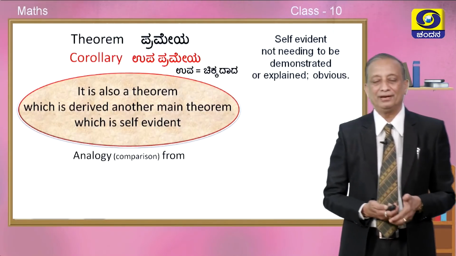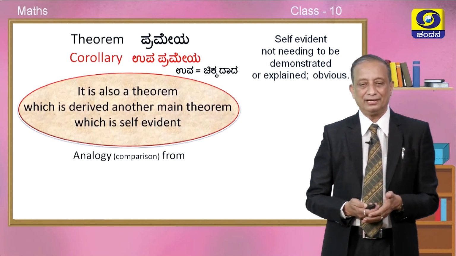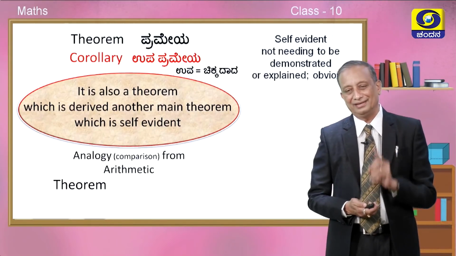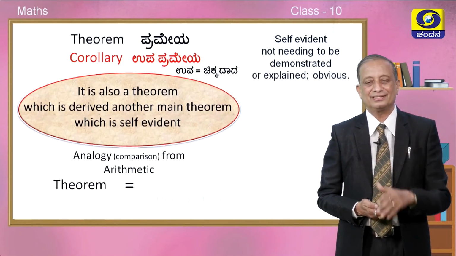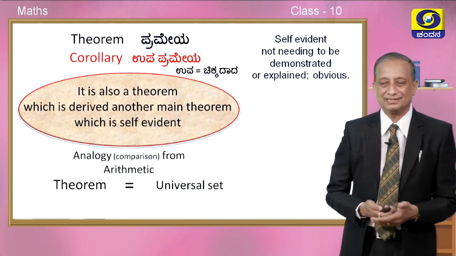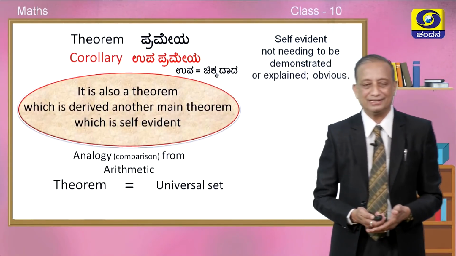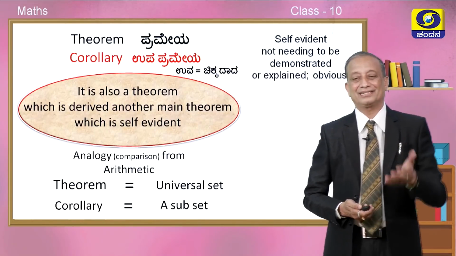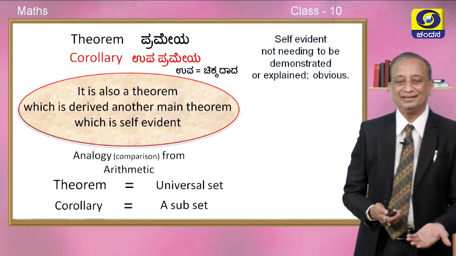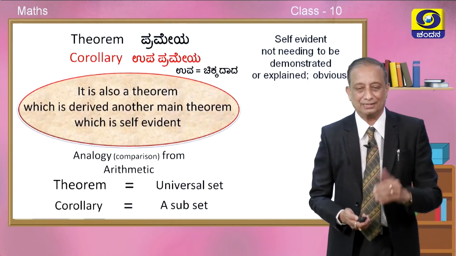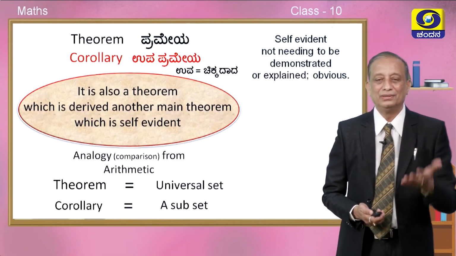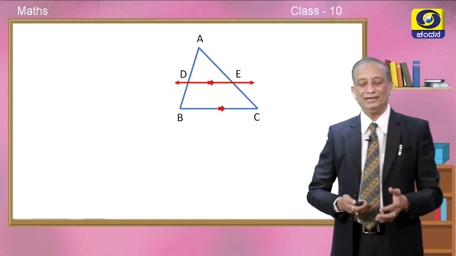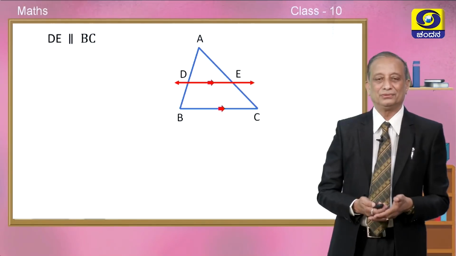If you want to compare the word corollary from arithmetic, shall we call it like this, children? Theorem can be said to be something like a universal set. It can be compared to a universal set, whereas a corollary can be compared to a subset of it. So, such a thing will be called a corollary. A subset is equivalent to the term corollary. Okay, having understood the meaning of the term corollary, we will start.